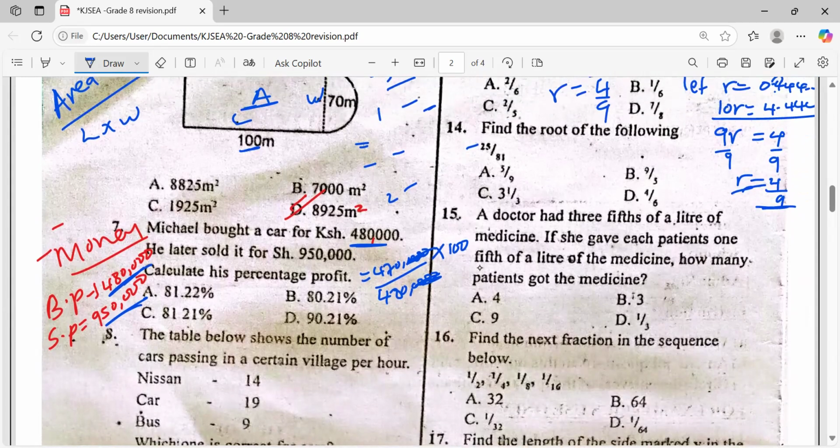Let's proceed to question number 14. Let's read the question. You find the root of the following. Let's go through our calculator directly. Of course, you know the long multiplication, isn't it? This time round, we use the calculator.